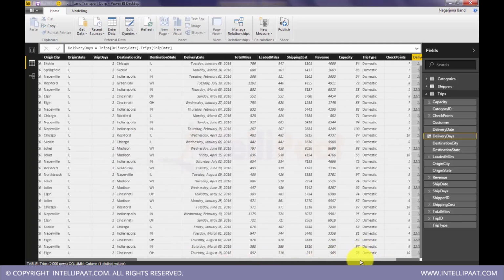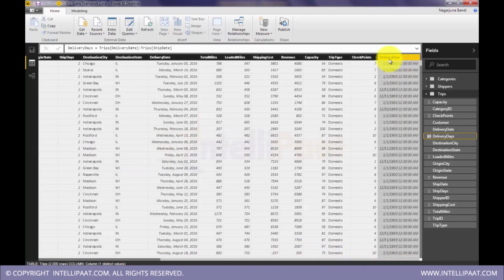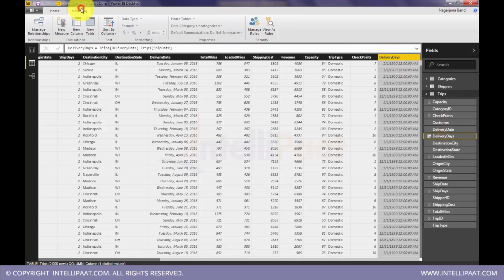We have now a new column created here, but right now this is in date format, but generally this expression will return a whole number, because that context is not set, data type is not set. So select the column, go to modeling, and you can see data type. Why am I not seeing data type highlighted?